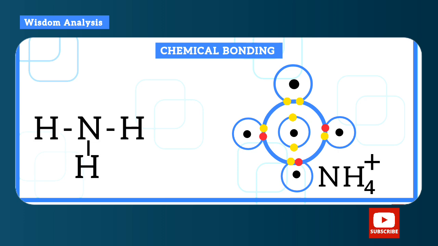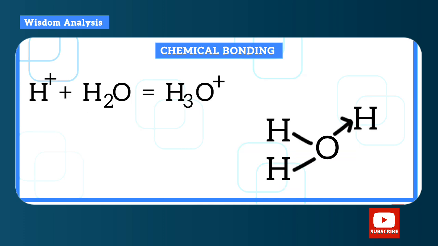So you draw the structure like this: nitrogen at the middle, the 3 hydrogen atoms, and then the one representing the coordinate covalent bond, we use an arrow pointing towards the hydrogen to show that only nitrogen contributed those electrons. Now we also have hydrogen ion and water forming the oxonium ion. You can see here that the arrow is pointing towards the hydrogen that accepted those electrons.